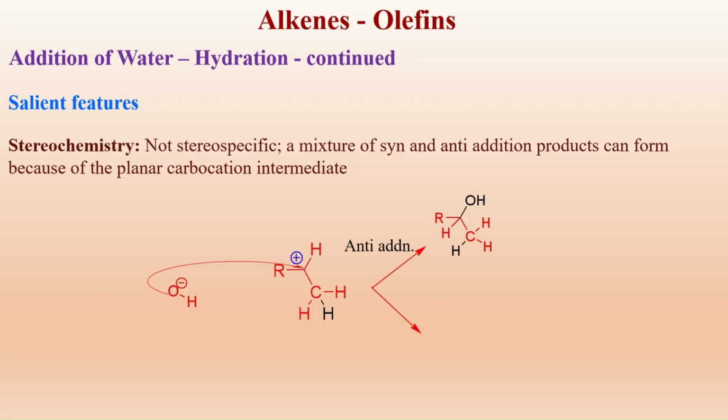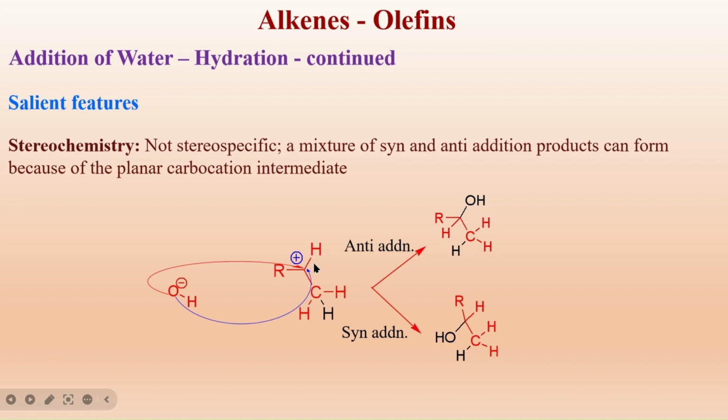Anti-product, opposite side: H and OH have attacked on the opposite sides to give the anti-product. It can attack on the same side where the hydrogen is attached, and it gives syn, the H and OH added across the carbon-carbon bond on the same side. This gives the syn product.